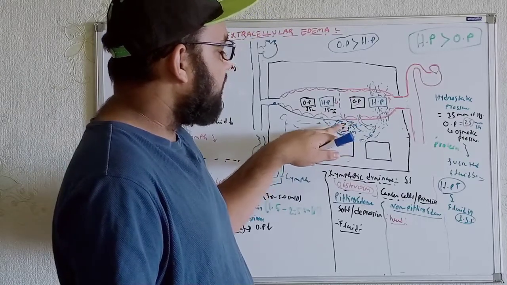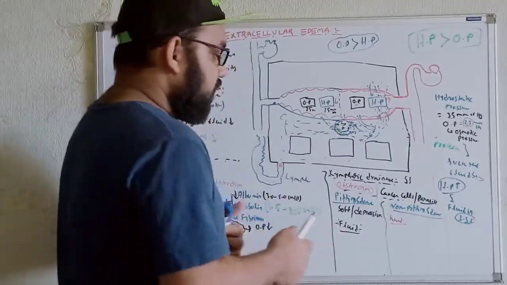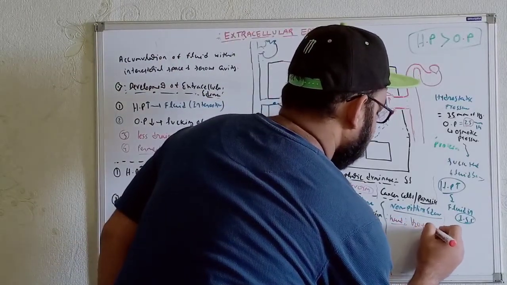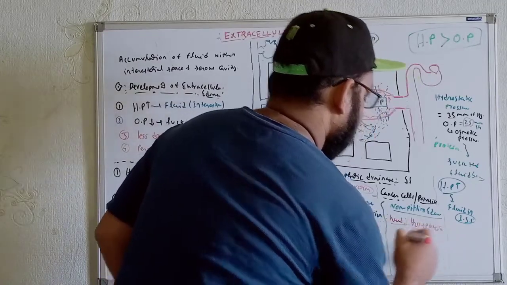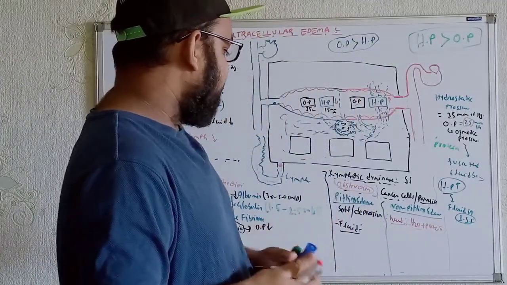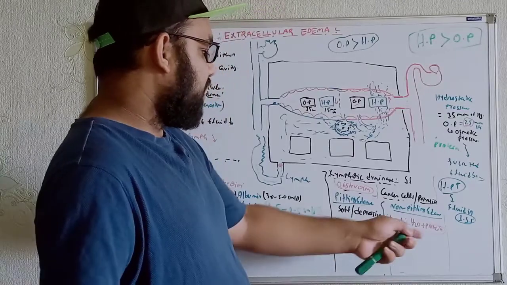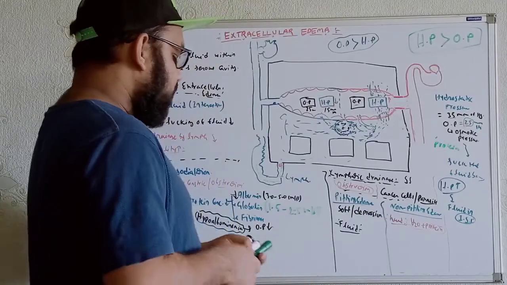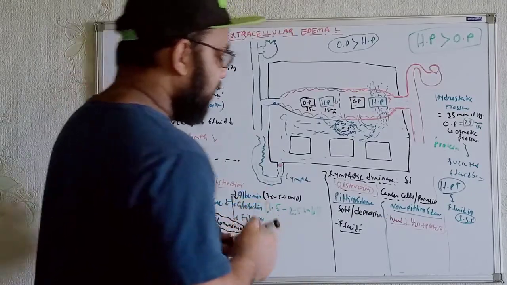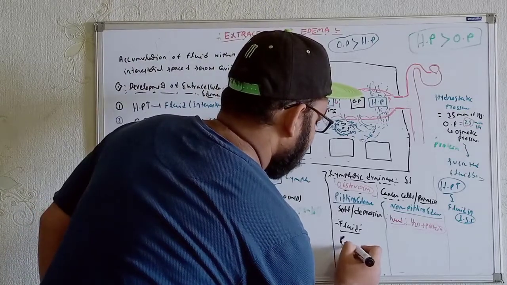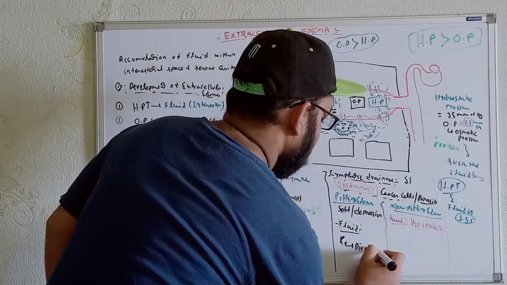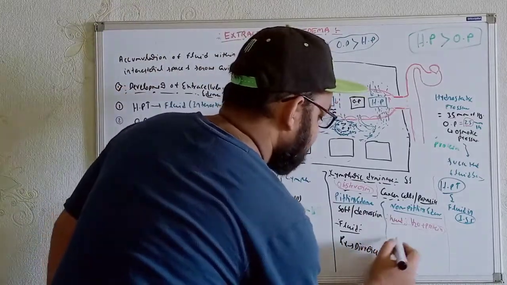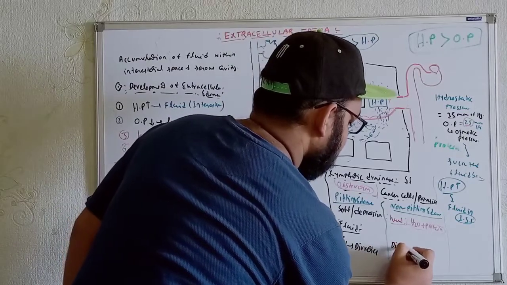So in non-pitting edema, we get the water molecules along with the protein. In pitting edema, we get only fluid, water molecules. In non-pitting edema, we get water molecules and protein. That's why, in terms of treatment, if we use diuretics, in pitting edema we will get symptomatic changes. But in non-pitting edema, if we use diuretics, we will not get that much change.